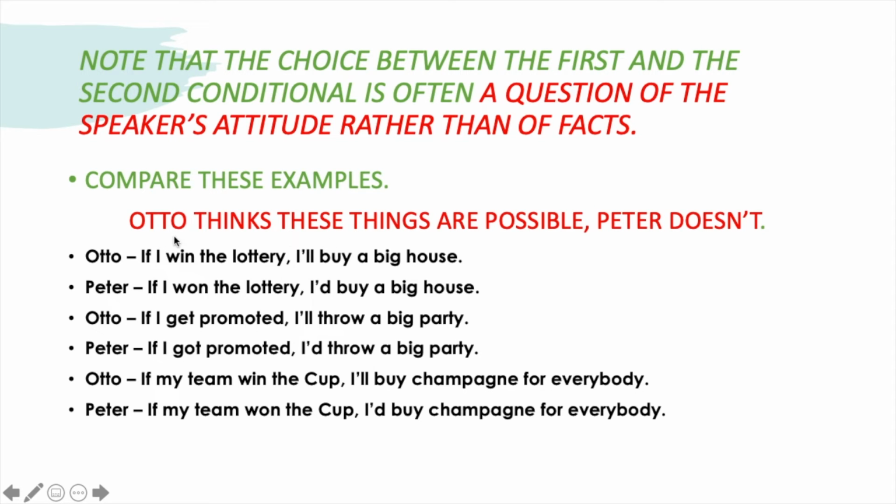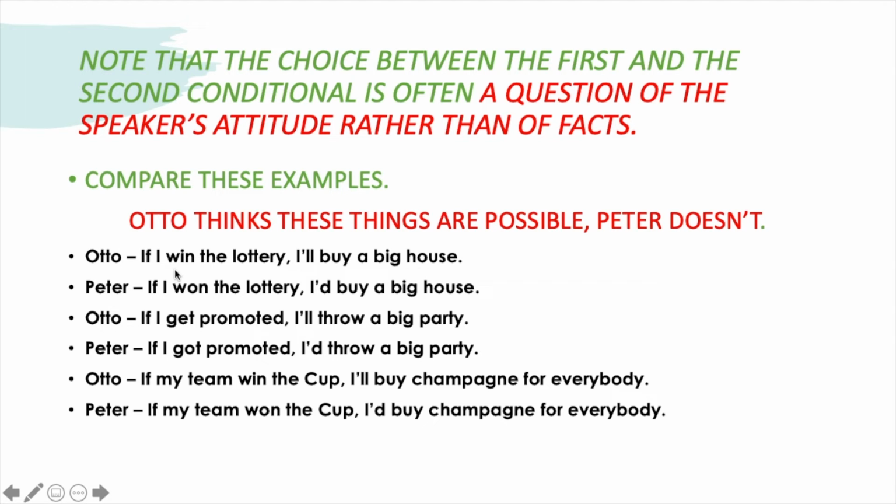Imagine that Otto thinks these things are possible, but Peter doesn't. According to their perspective of the facts, they build their message in different ways. Otto: if I win the lottery, I'll buy a big house. So if you can see, Otto is the optimistic of the two. So if I win the lottery, I'll buy a big house.